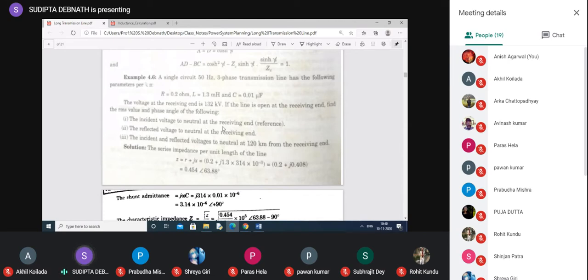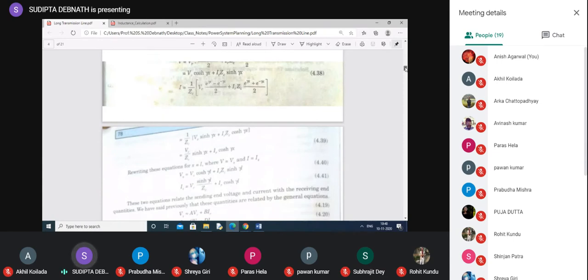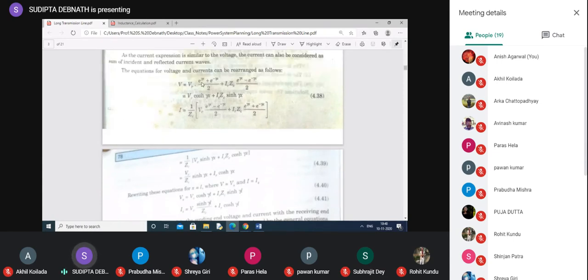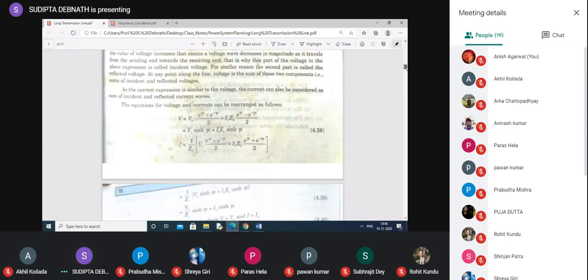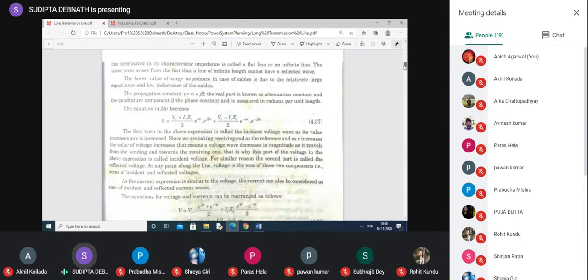Okay. Incident voltage, what is the incident voltage? Incident voltage is not the full voltage. Incident voltage is only the first part of the voltage. Okay. One minute, this is not the incident voltage. Incident voltage is actually this voltage. This is the incident voltage, or you can consider this equation.